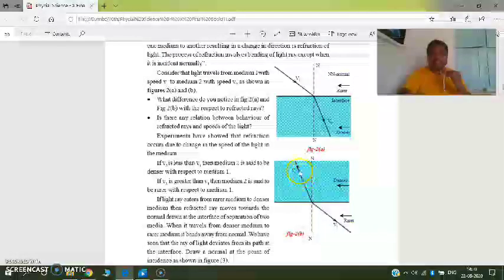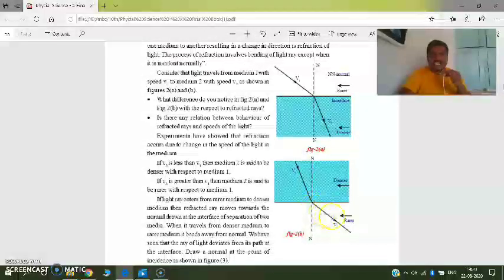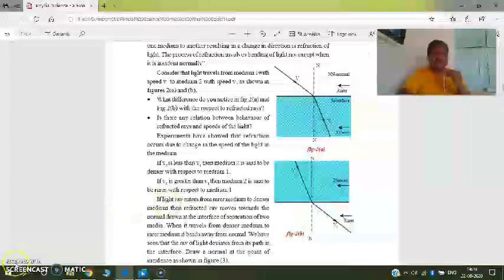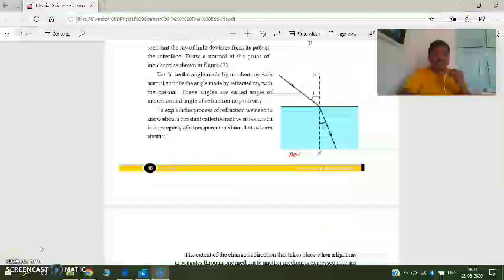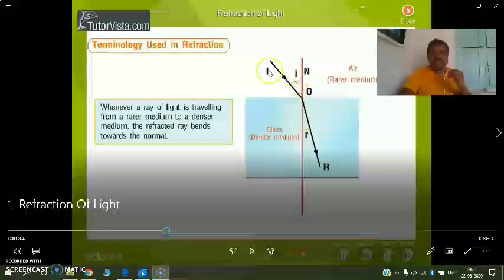When the light ray travels from denser medium to rarer medium, that means water to air, the refracted ray is away from the normal. These are the two conditions when the light ray travels from rarer medium to denser medium and from denser medium to rarer medium. Now look at another video. The light ray is traveling from air to water.